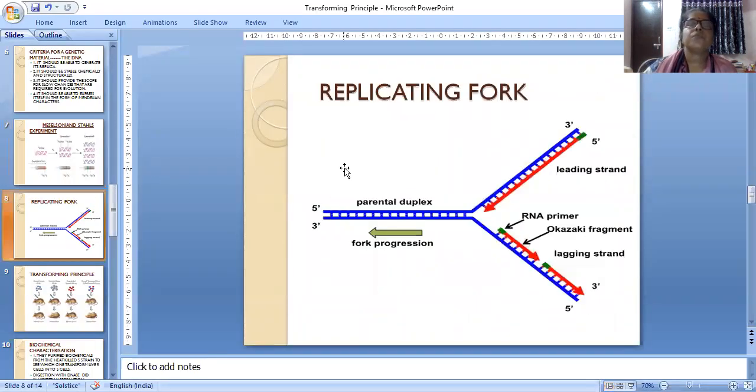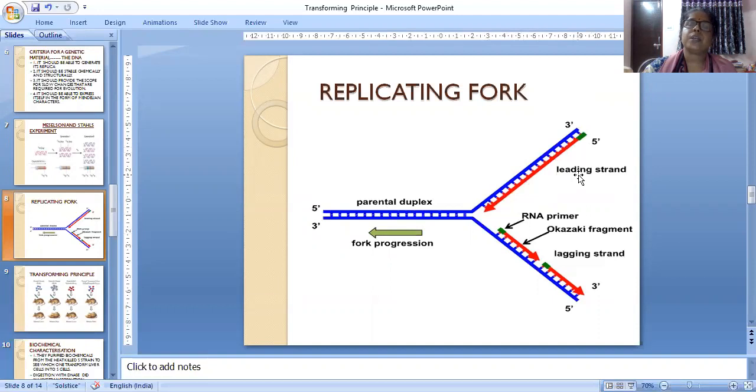This is the replication fork. It has a fork-like shape only. Full DNA is not opening because it is a very high energy consuming process. So from where the replication starts, that region only opens. So it has a fork shape. This portion is not opened, and this portion is opened in such a way, so it appears like a fork. This is the parental duplex. Duplex means two polynucleotide chains.